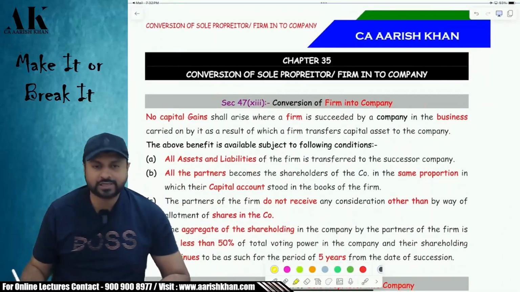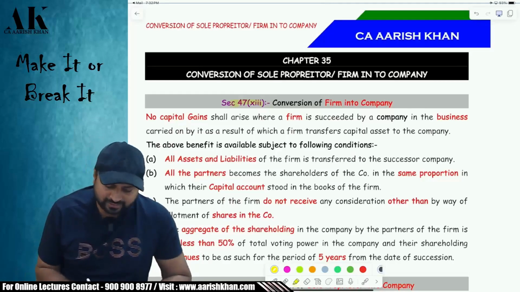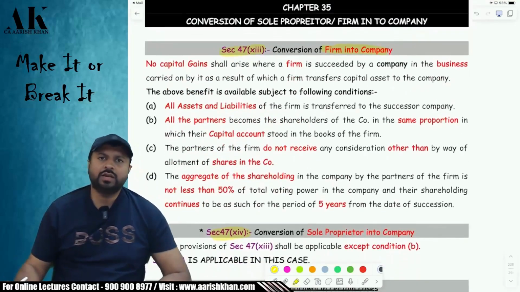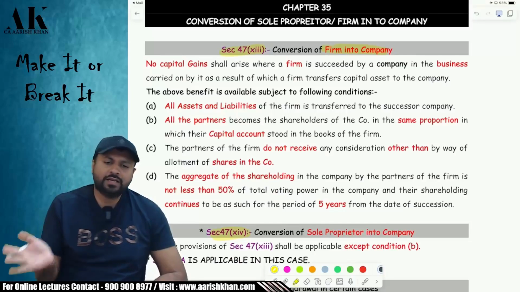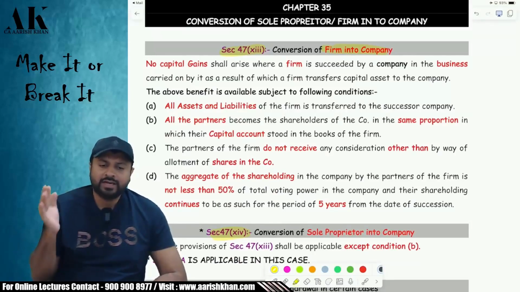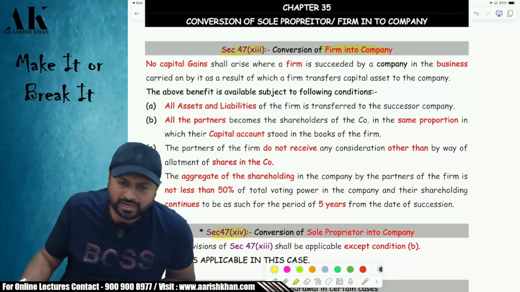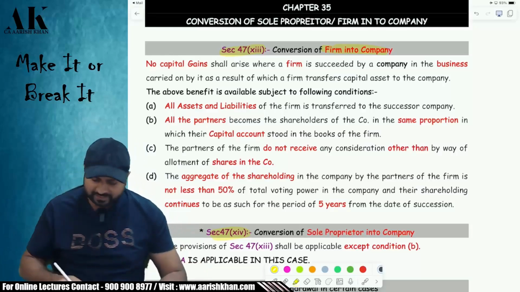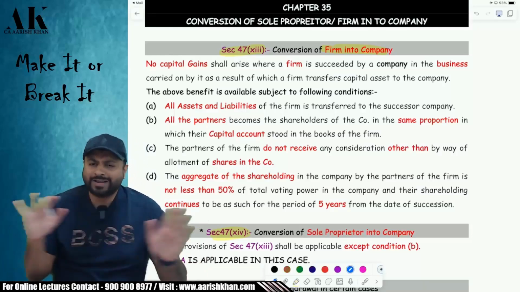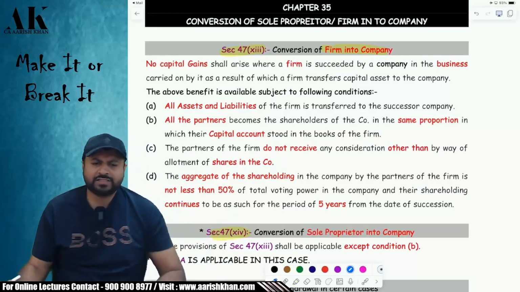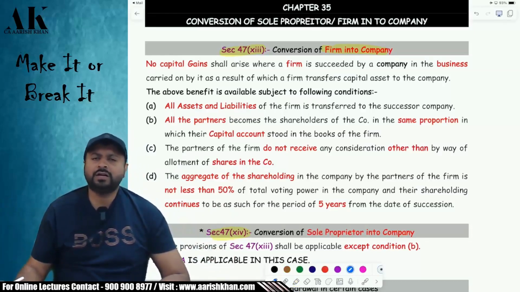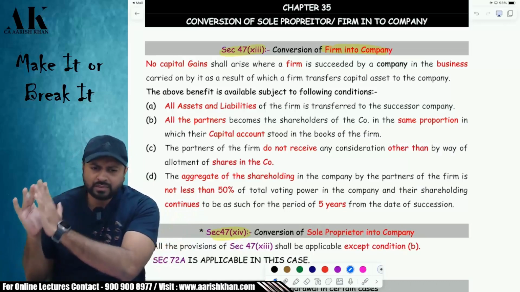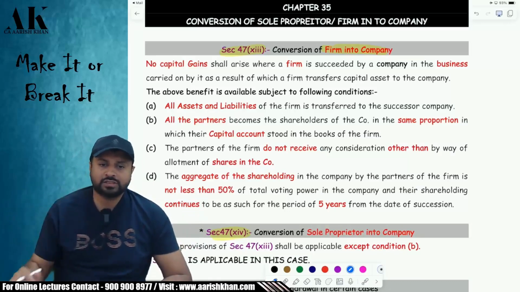Let's move ahead to some more important section 47 provisions. Section 47(13) and section 47(14). What is the difference between the two? There is a very minute difference. In section 47(13), a firm is getting converted into a company, and in 47(14), a sole proprietor is getting converted into a company. If a firm or a sole proprietor is converted into a company, there are a lot of exemptions you get under capital gains. No capital gains is chargeable on transfer of assets from the old partnership firm to a new company, or from a sole proprietor to a company, subject to some conditions. What are those conditions?